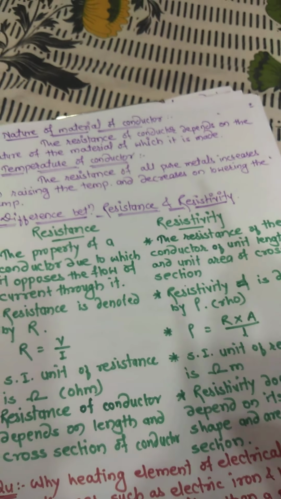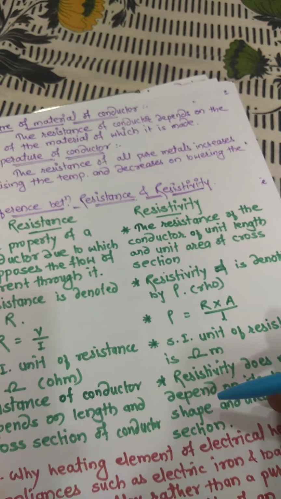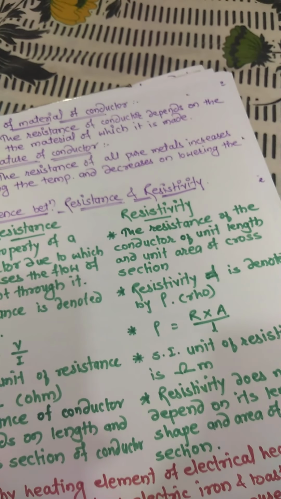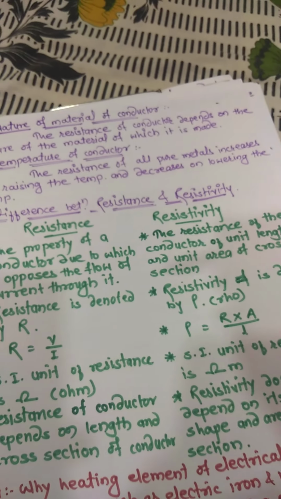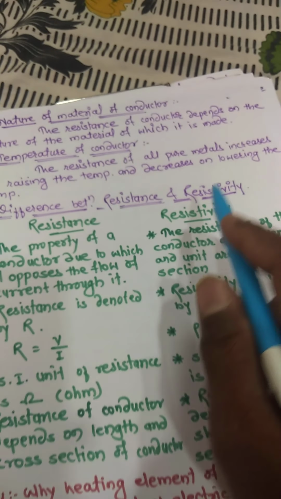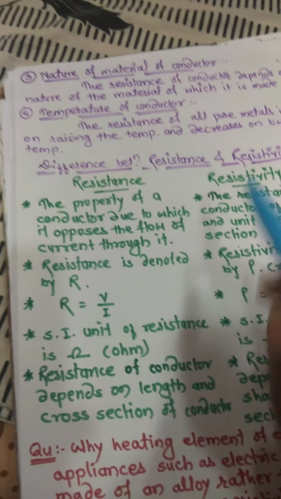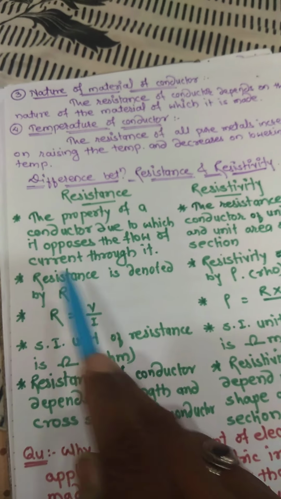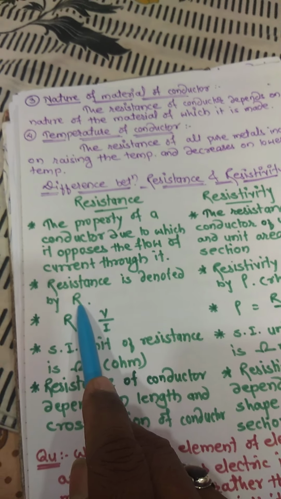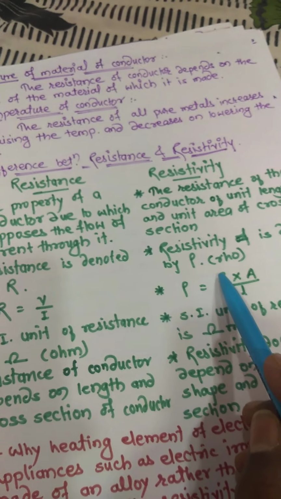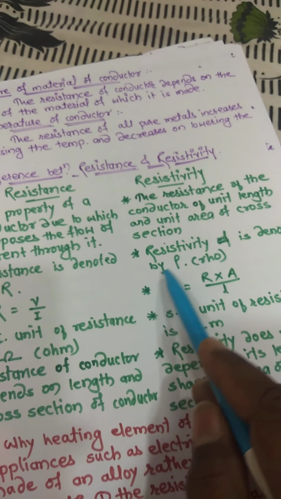Unit means, suppose 1 centimeter length and 1 centimeter square cross sectional area. Such a conductor's resistance is called resistivity. Clear, student?